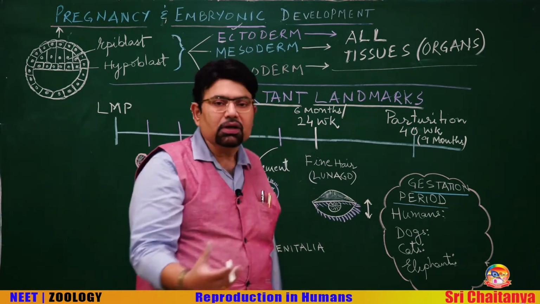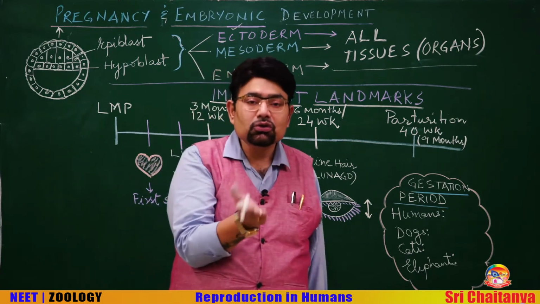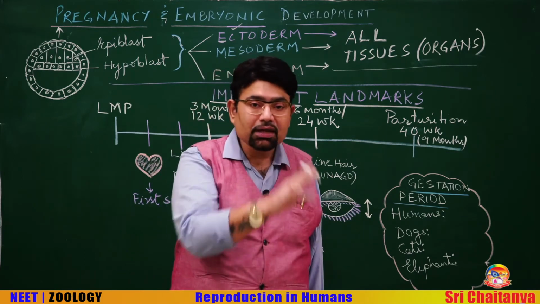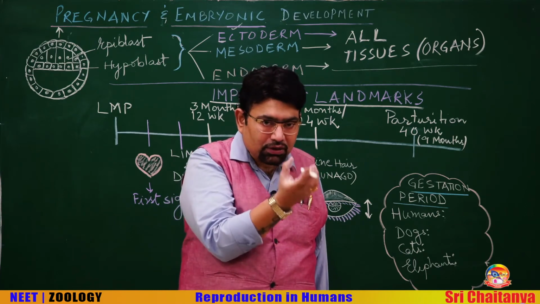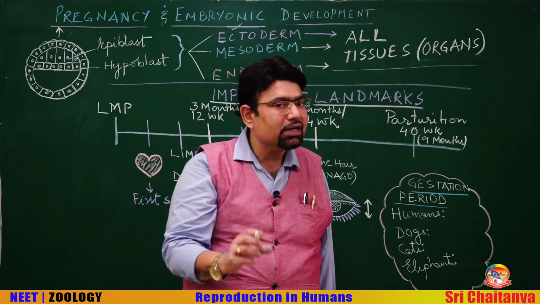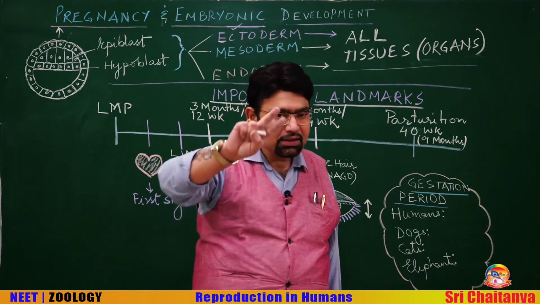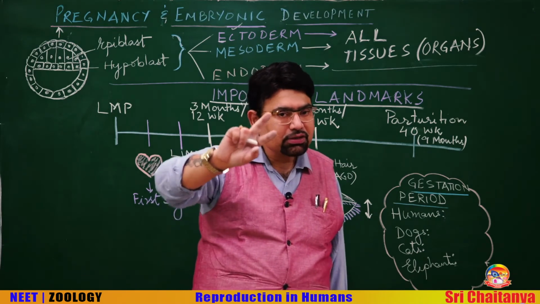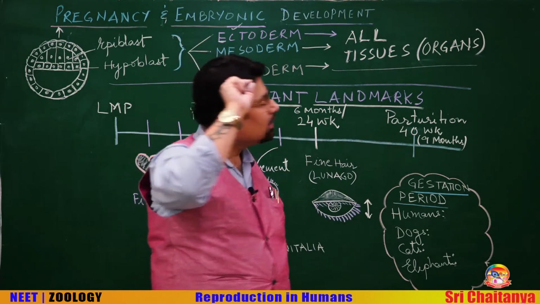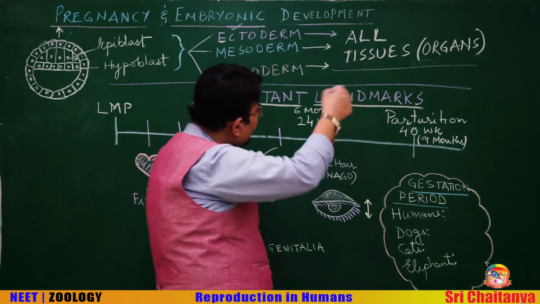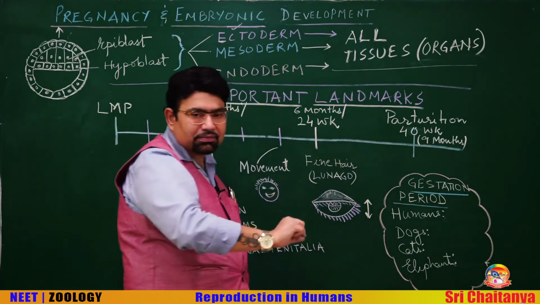There are some organs which are formed from two germinal layers. For example, the adrenal gland. Can you think of what germinal layers will form the adrenal gland? I am giving you the hint, there are two germinal layers. Yes, you are right. It is formed from ectoderm and mesoderm.